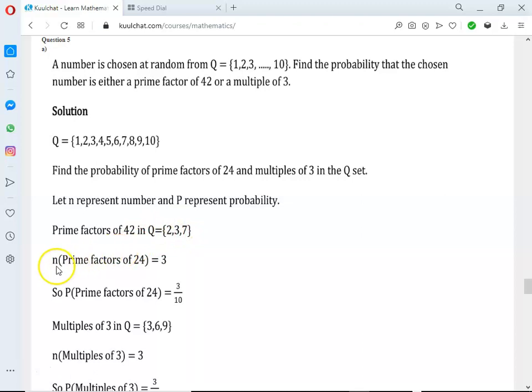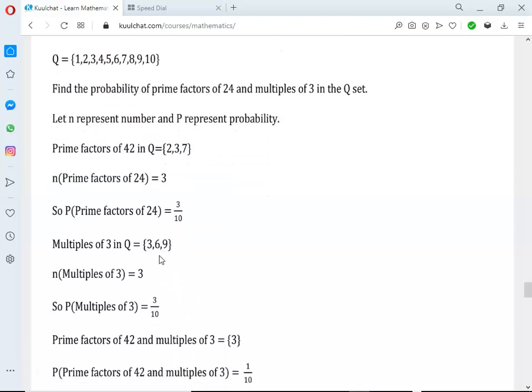So we come. N of prime factors of 24 is what? 3, because 1, 2, 3. So it's 3. So probability of factors of 24 is what? 3 over 10. So 3 over what? The total. That's the universal set.